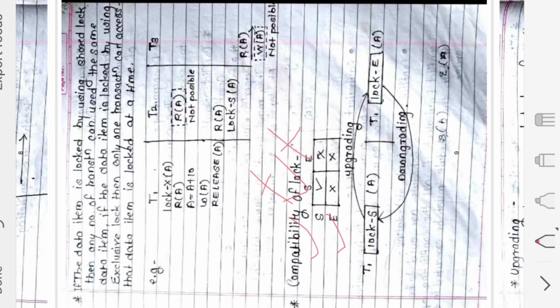Why? Because if a transaction has applied a shared lock on a data item, another transaction can also use that data item, can also read the data item but cannot write. That's why the shared lock is compatible with other shared locks. But the shared lock is not compatible with the exclusive lock, because if a transaction has applied an exclusive lock on that particular data item, then other transactions cannot use that data item unless and until that transaction releases that lock.